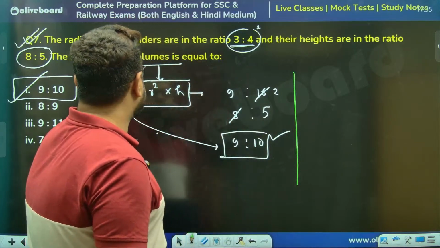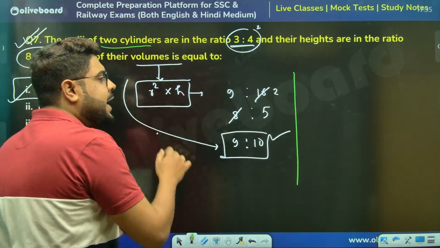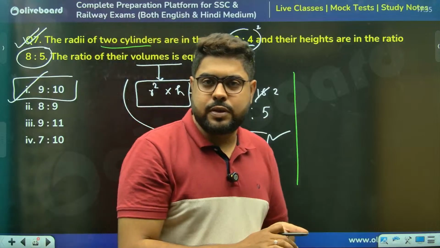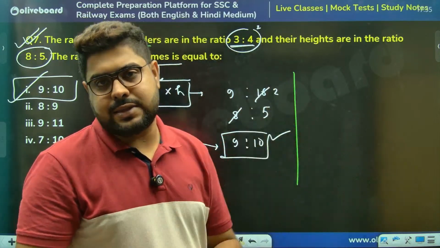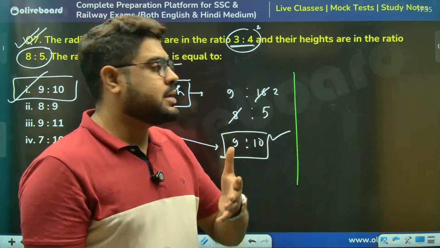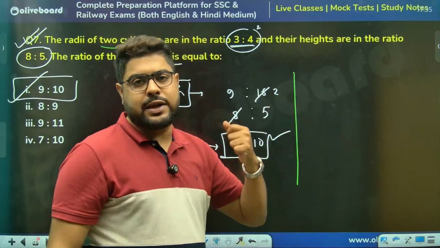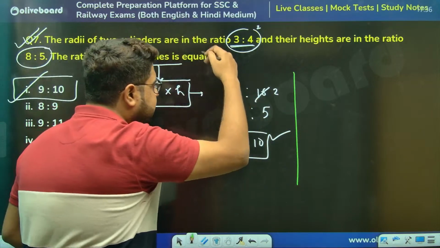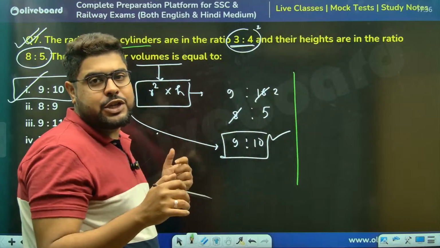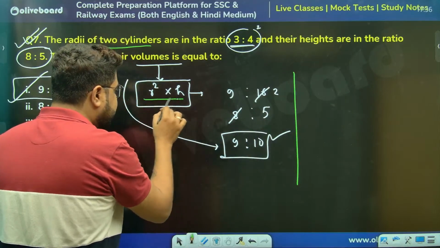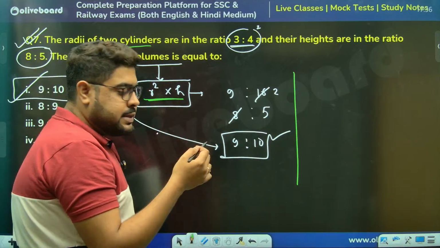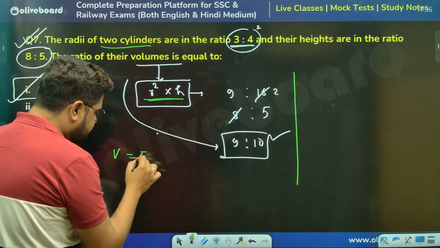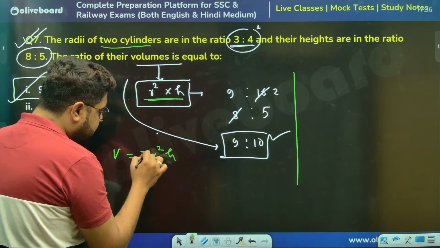This might be between two cylinders. It might be between one cylinder, one cone, one cylinder, one something else. So ratio technique they can ask you anywhere. Rather than figuring out all the individual volumes, then taking the ratio, please understand the fundamentals of the formula. Volume is pi r square h. Pi is constant.